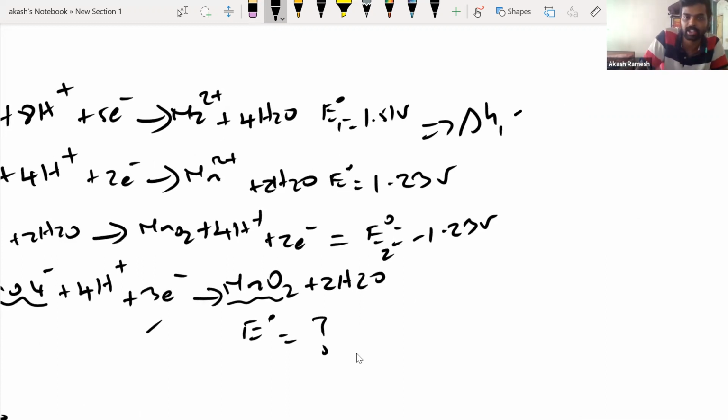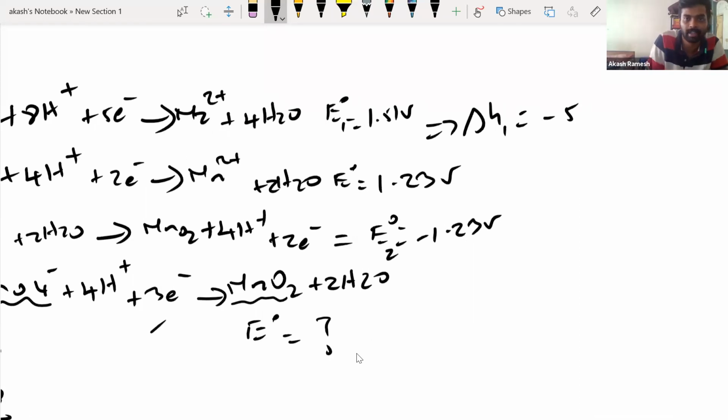So delta G1 would be minus N, which is 5 electrons, into F into 1.51 volts. You can actually calculate it. So this will be 525.